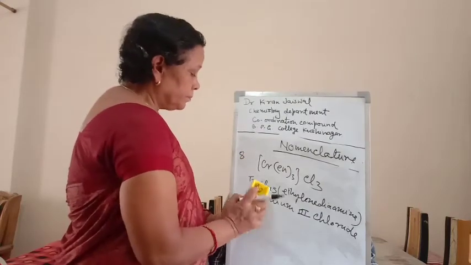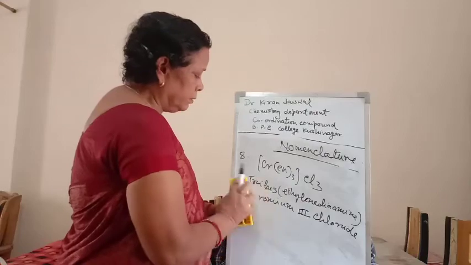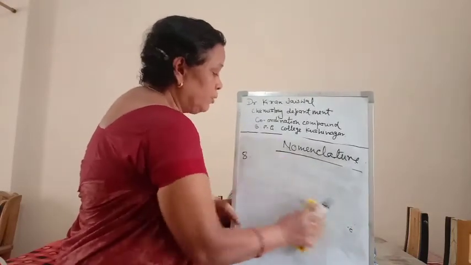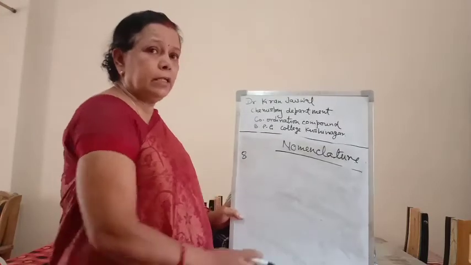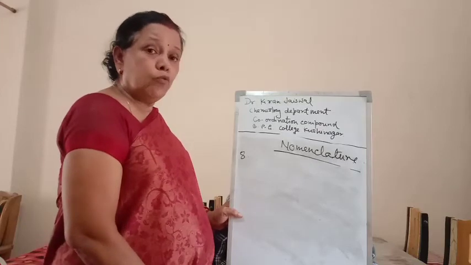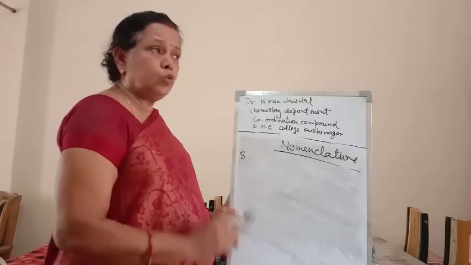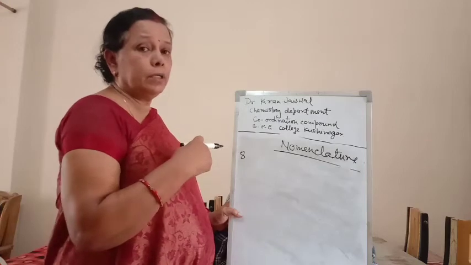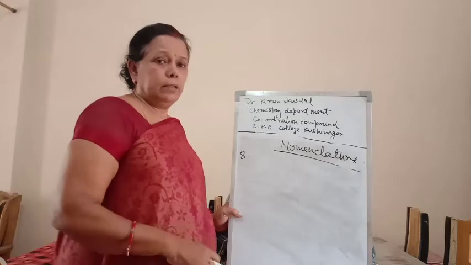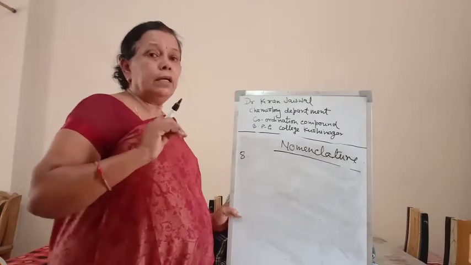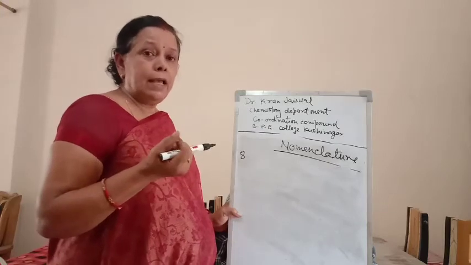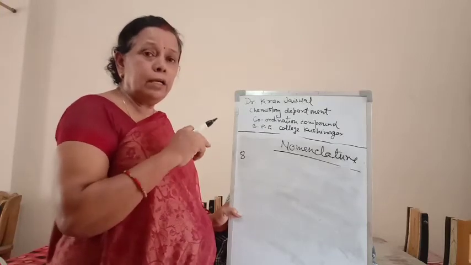Next rule: in some cases the coordination sphere contains more than one metal ion, and these two metal ions are linked by a ligand.